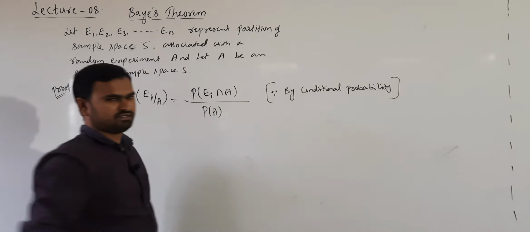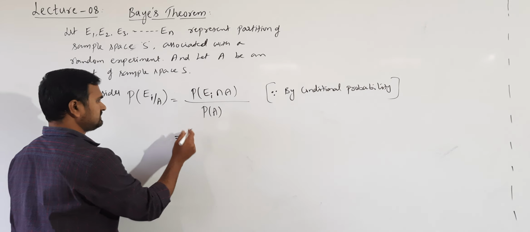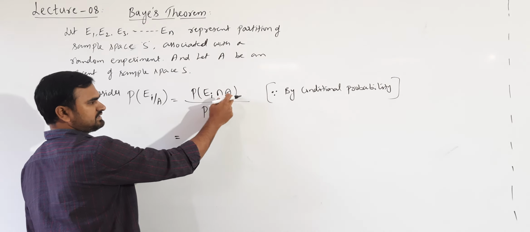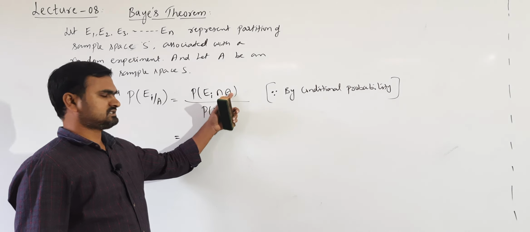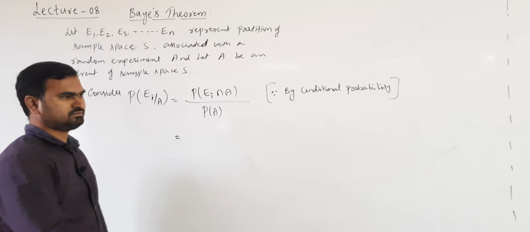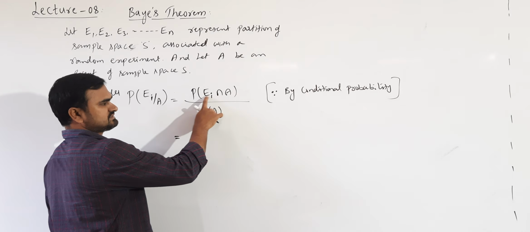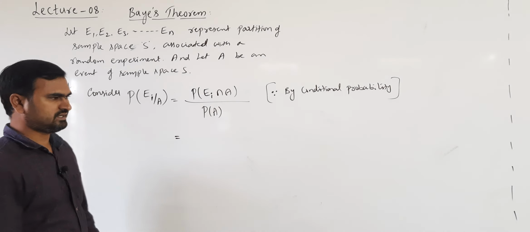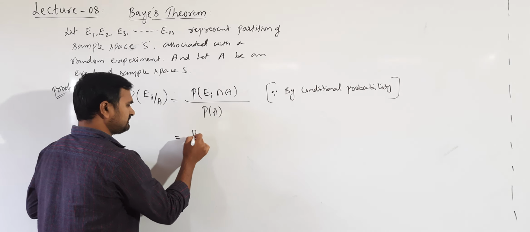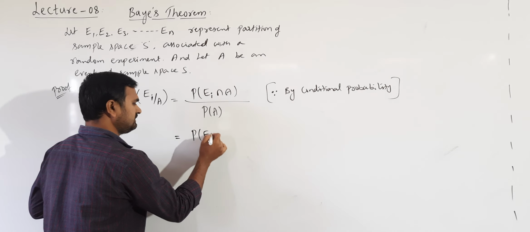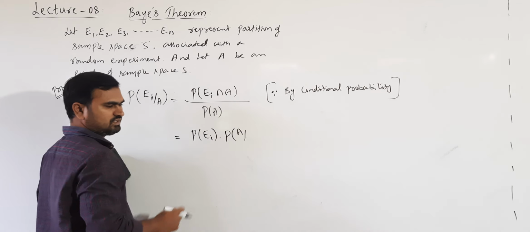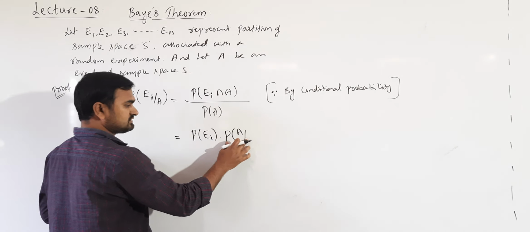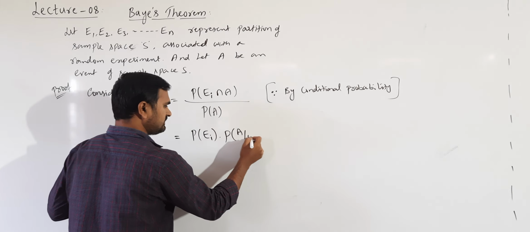So the numerator we are writing like this. Next, probability of Ei intersection A. How can you write probability of Ei intersection A? By using the multiplication theorem, for occurrence of both the events. Occurrence of both the events I can write as occurrence of one event, P of Ei, into occurrence of event A, knowing that event Ei has already occurred, so P of A given Ei.